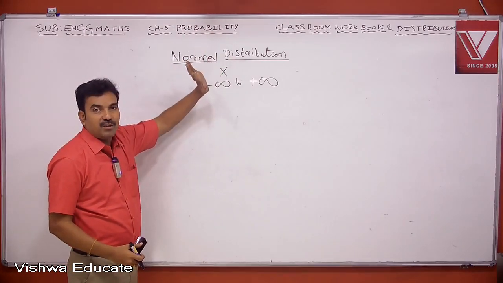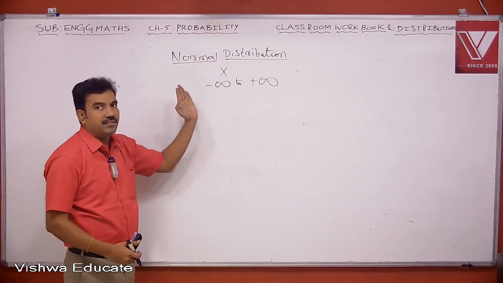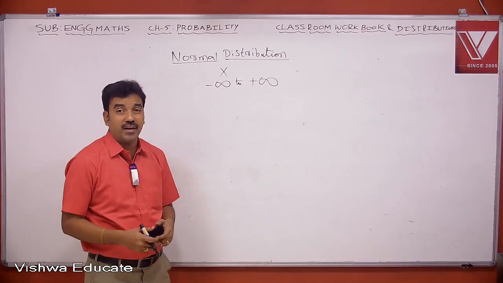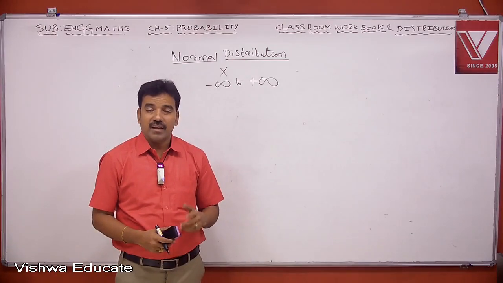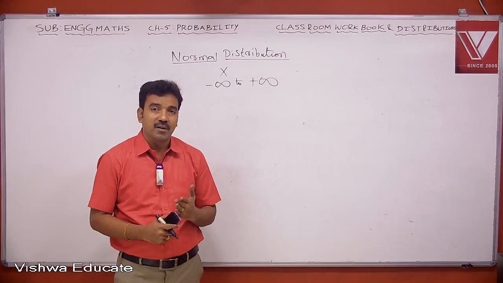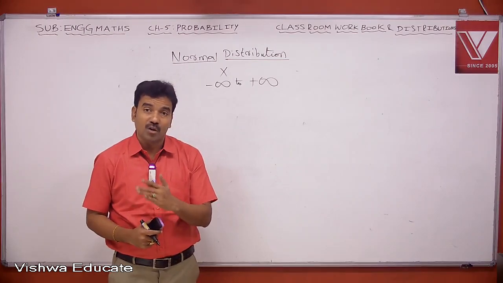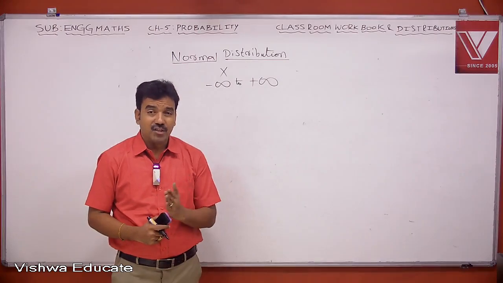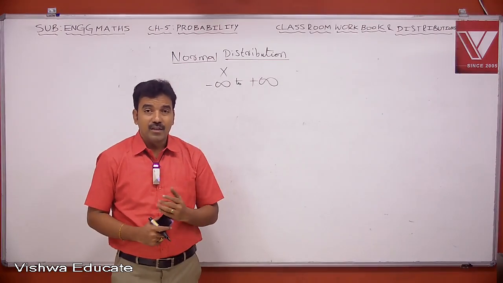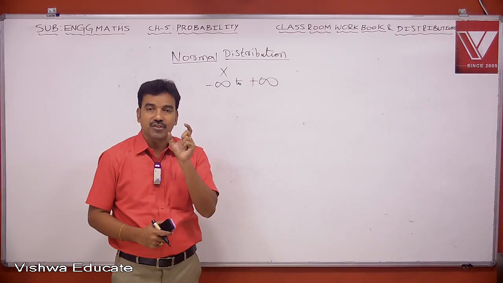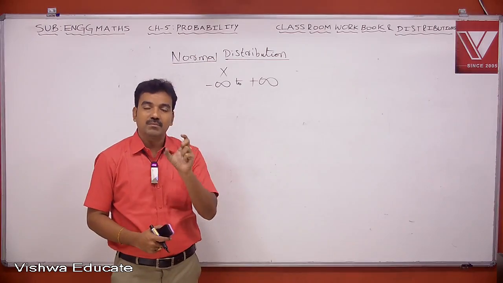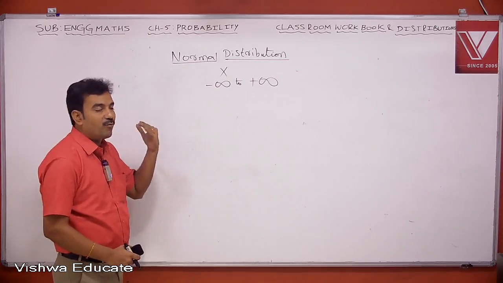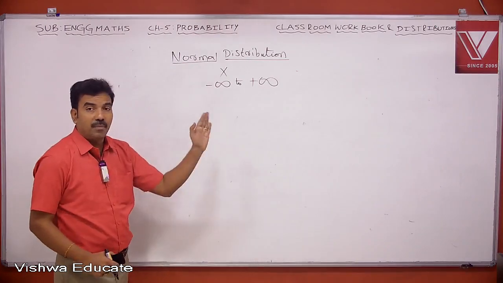Poisson distribution takes values 0, 1, 2 onwards. Exponential distribution takes values from the positive side only. Uniform distribution is restricted to a specific interval a to b. But this is the only continuous distribution where x runs from minus infinity to plus infinity.